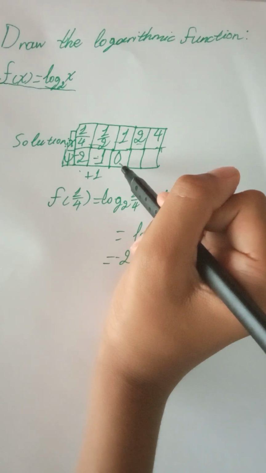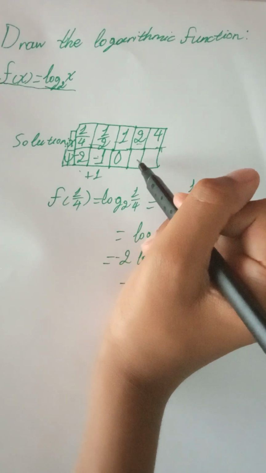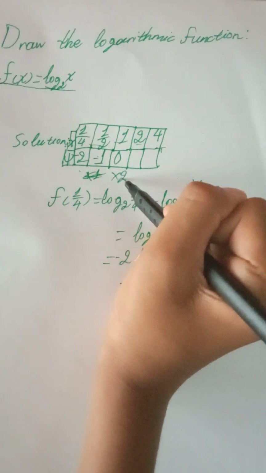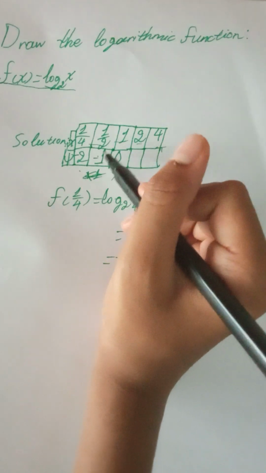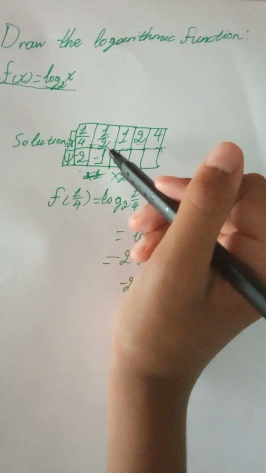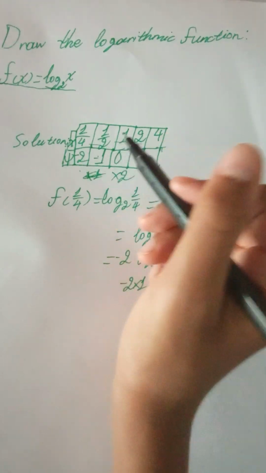Actually, it's times 2. We're multiplying times 2 because all these numbers are 2 times the number on the left.